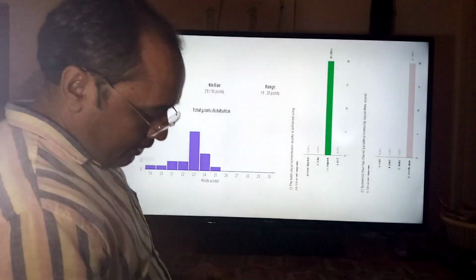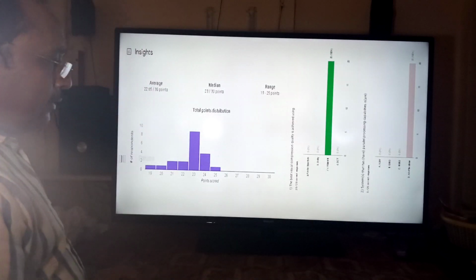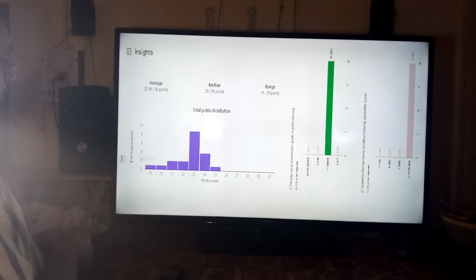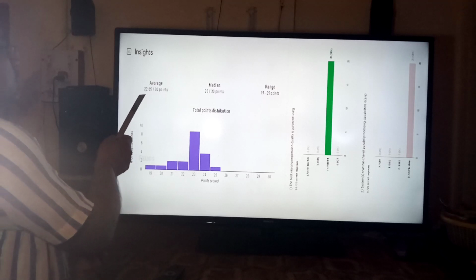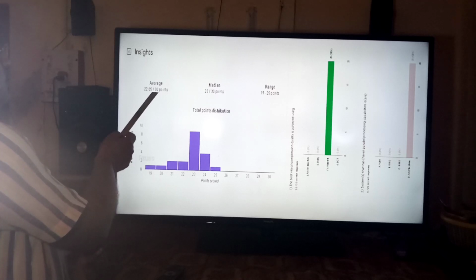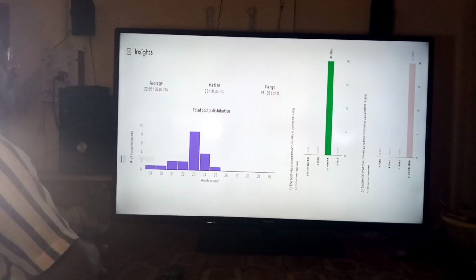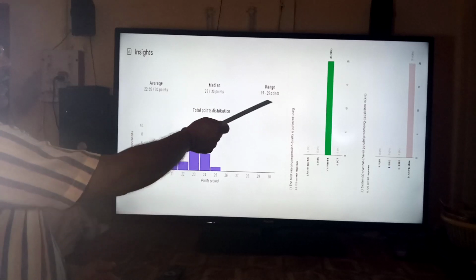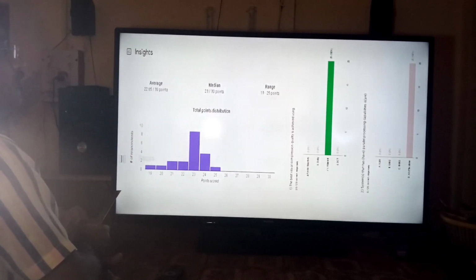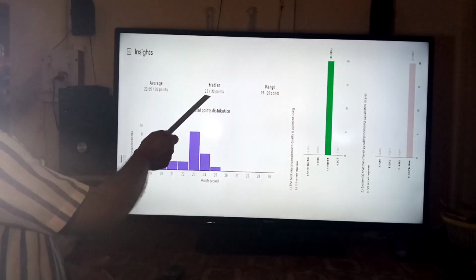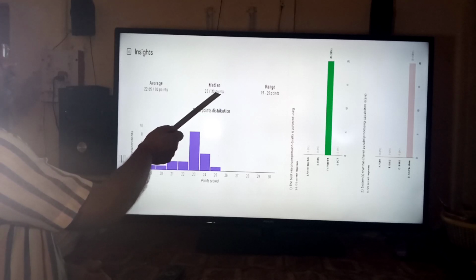Now we see that out of the 20 students, the average marks was 22.65 out of the 30 marks, and the range was 19 to 25 points out of the 30, and the median was 23 out of the 30.